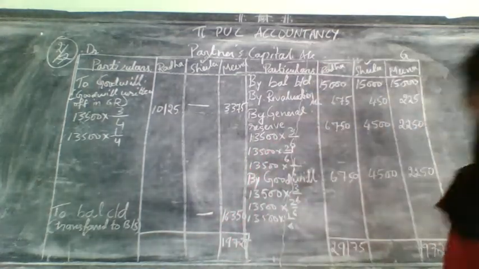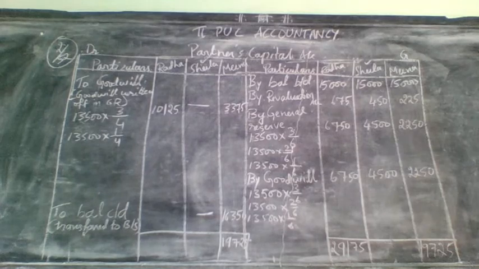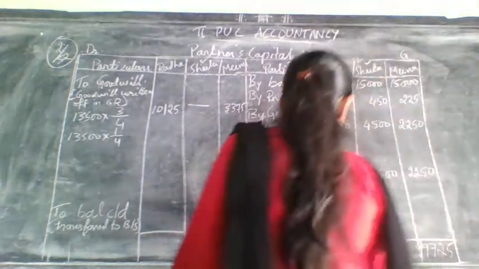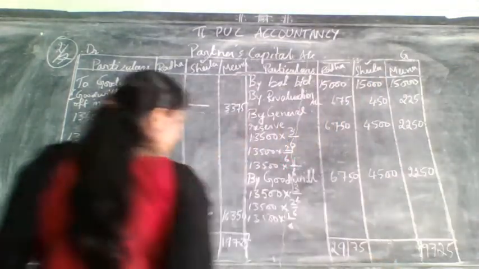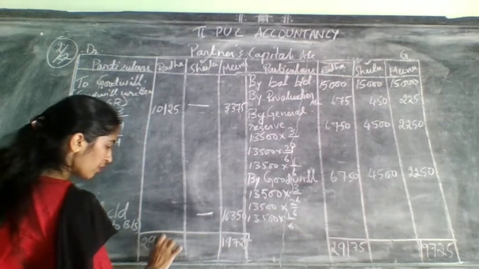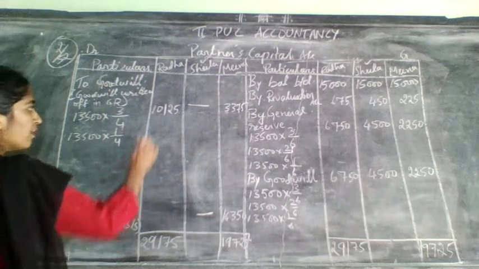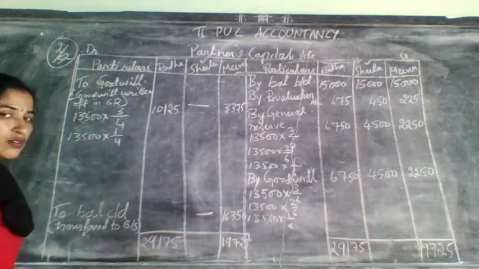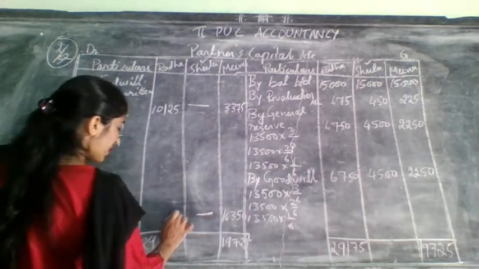It will come 29,175. When it came 29,175, bring that total here. That is first partner 29,175. From this minus 10,125. What is the balance remaining there?